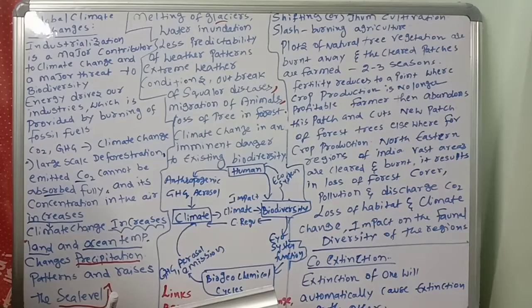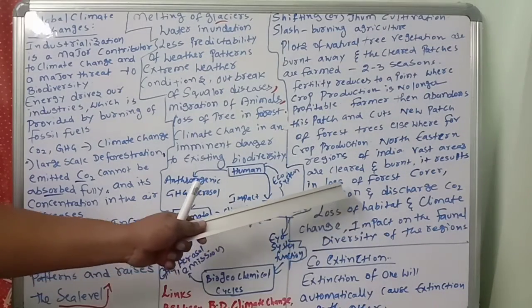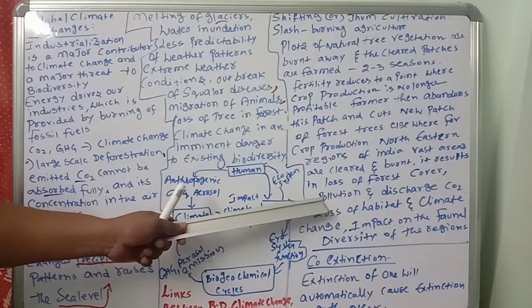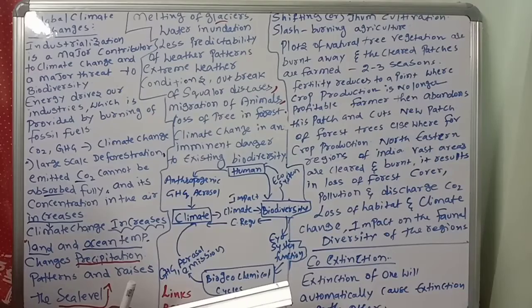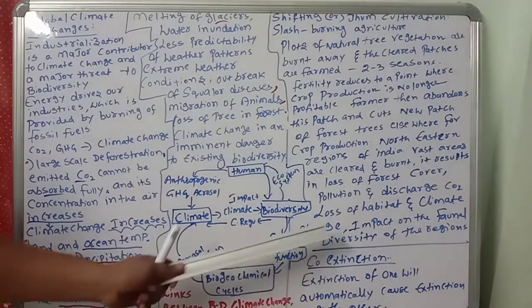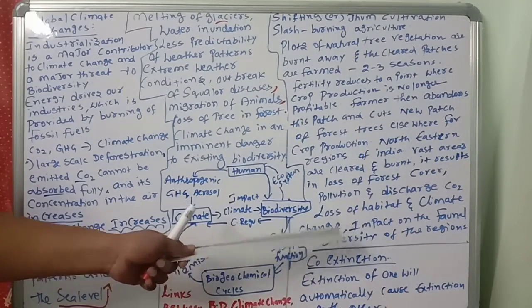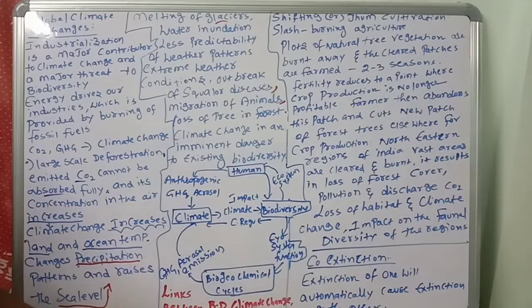So vast areas are cleared and burnt. It results in loss of forest cover and pollution. And the discharge of carbon dioxide, which in turn contributes to loss of habitat and climate change, and impacts the faunal diversity of the regions.